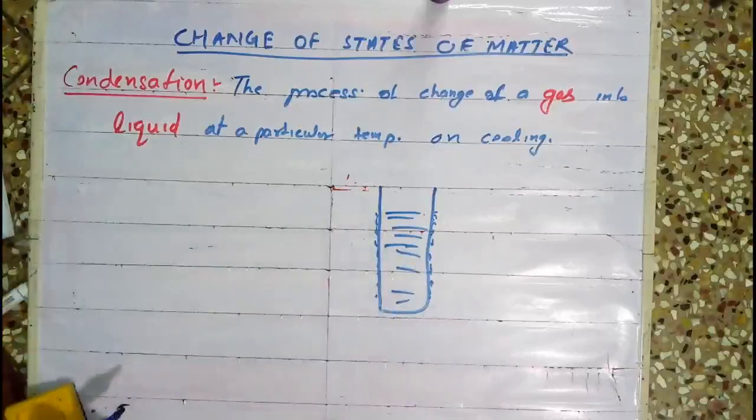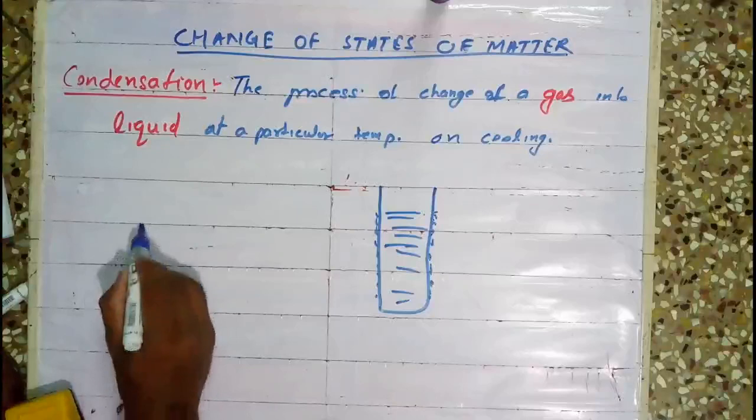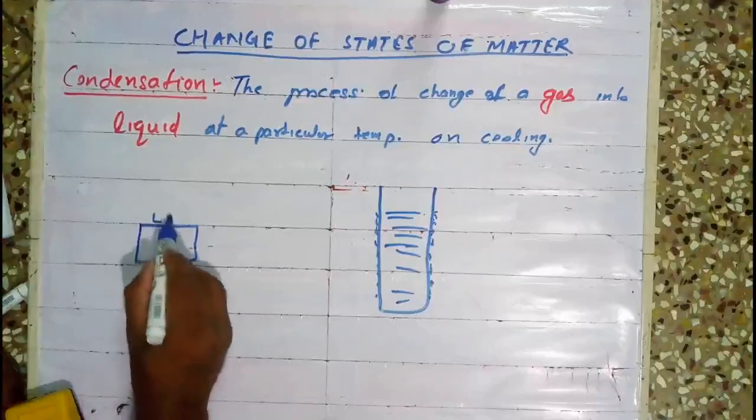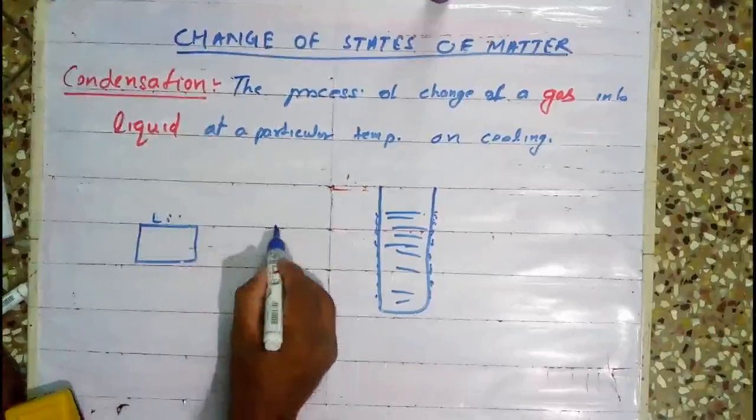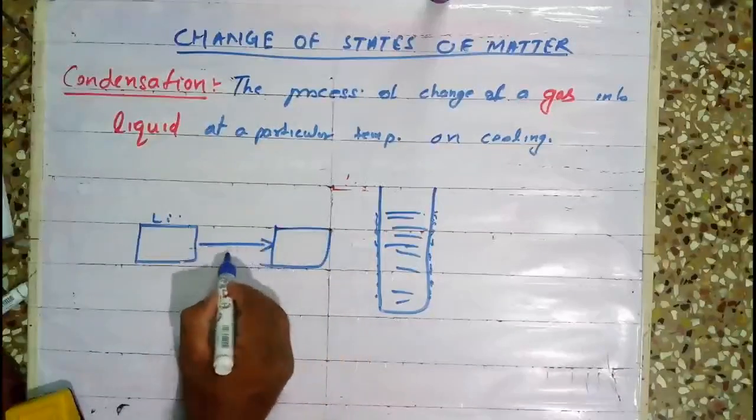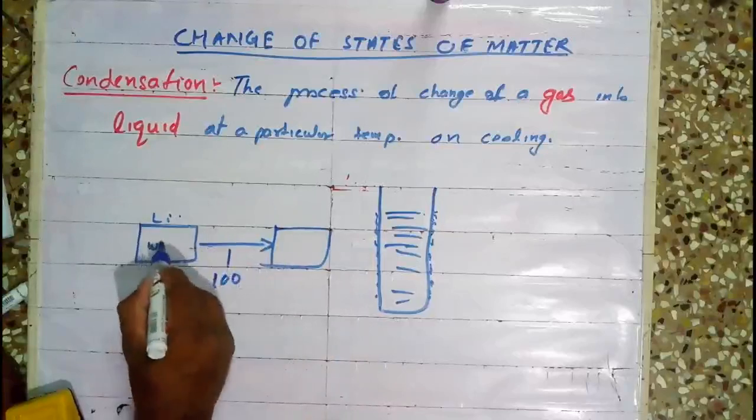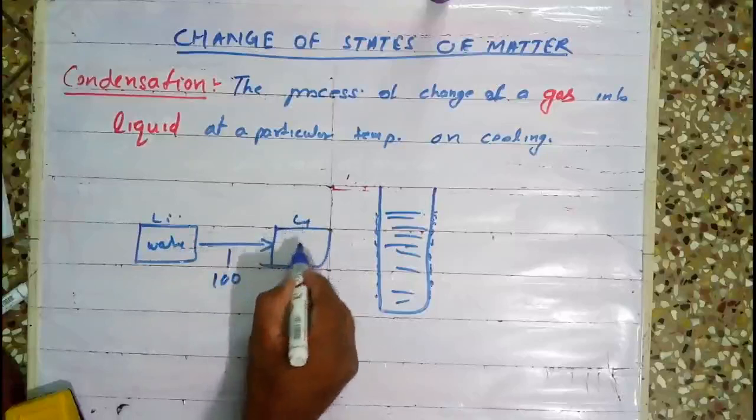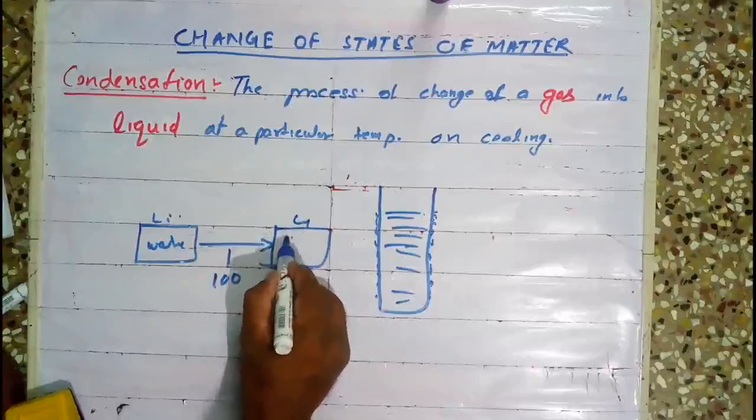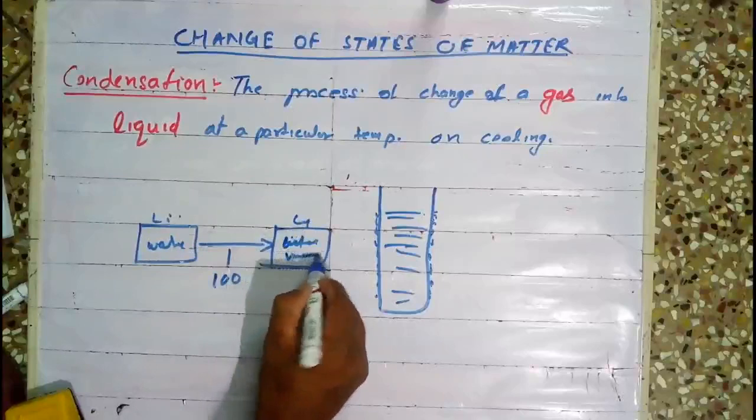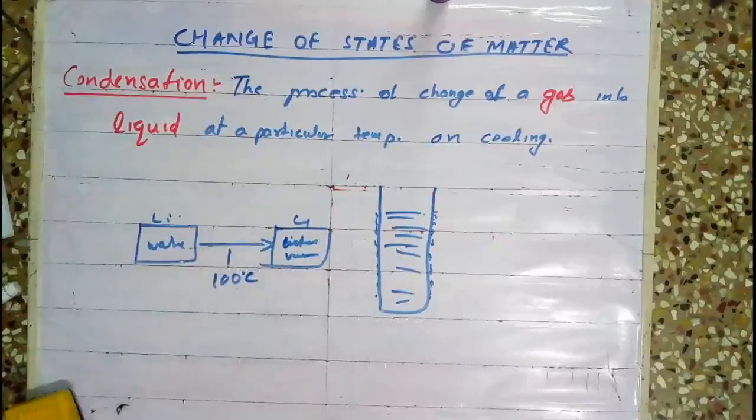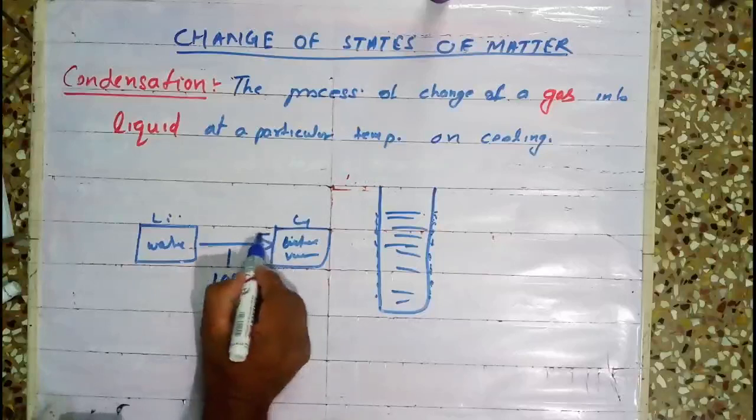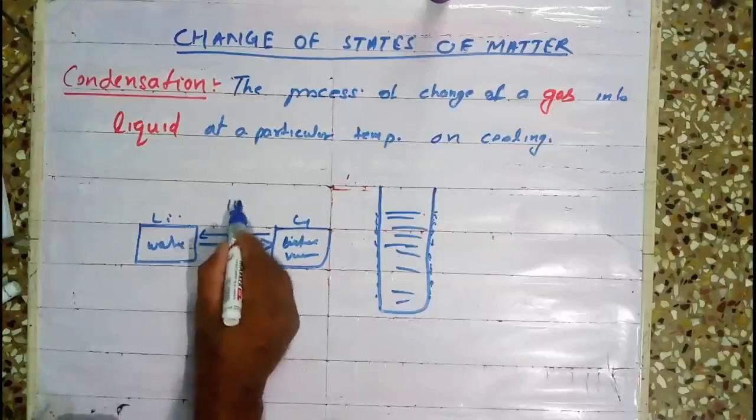Now, at what temperature does this gas to liquid change occur? Take an example of water. Water vapor is the gas. At what temperature does it change from gas to liquid? 100 degrees Celsius. Yes or no? The same thing, boiling also, occurs at the same temperature, that is also 100 degrees Celsius only.